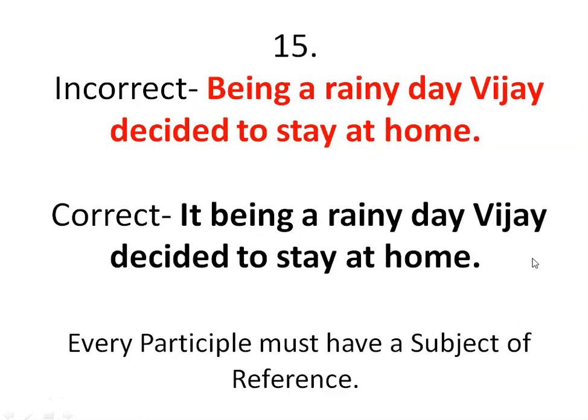The 15th one, "Being a rainy day, Vijay decided to stay at home." And the correct one is "It being a rainy day, Vijay decided to stay at home." So what's the difference between the incorrect version and the right version? The thing is, there is an addition of the subject "it" in the corrected version. So the reason is every participle must have a subject of reference. So there is no subject in the first one. So the participle has been supported by a subject in the corrected version. So this is the reason.